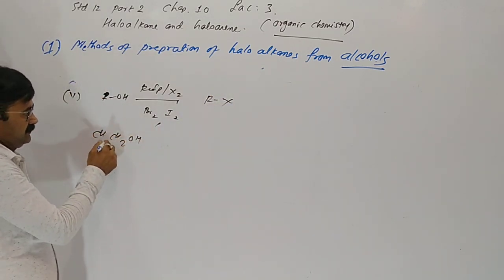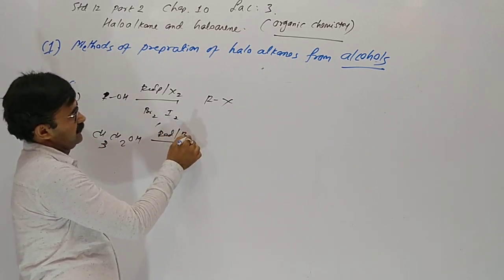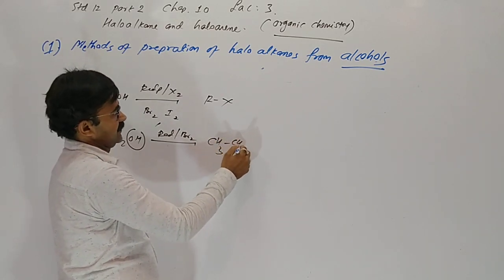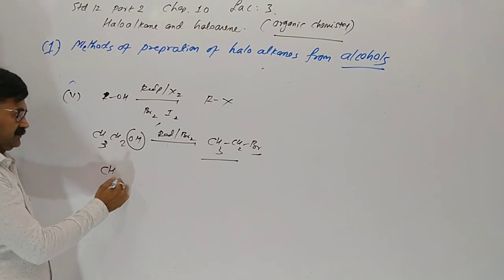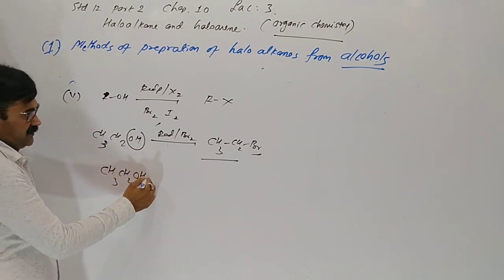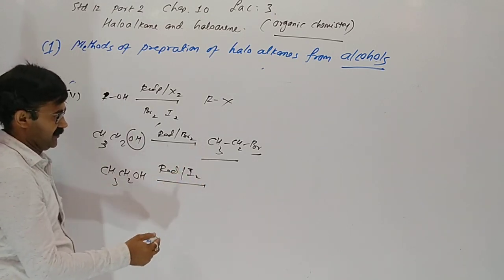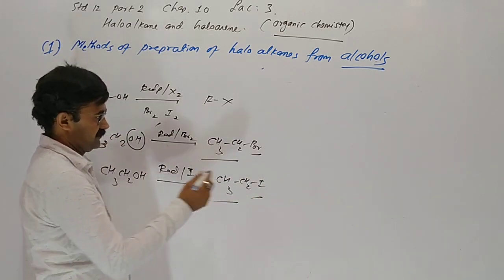Ethanol, red phosphorus and bromine: one OH will be removed and bromine comes in, giving bromoethane. Now ethanol, red phosphorus and iodine gives iodoethane.